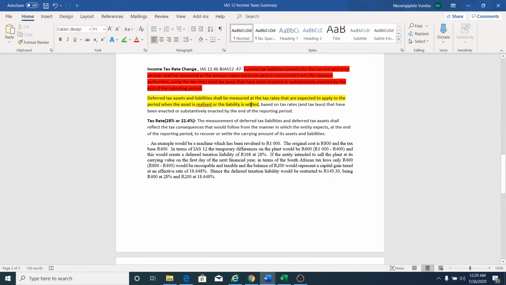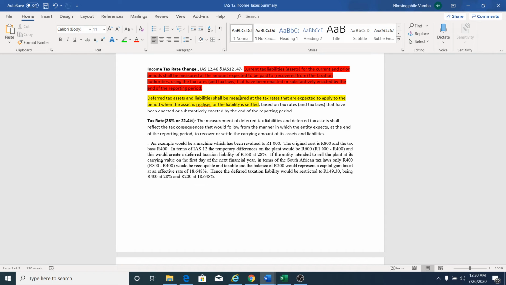The idea behind deferred tax is that if it's a deferred tax asset, it's going to be realized in the future, not now. And if it's a deferred tax liability, it's going to be settled in the future, not now. So you need to use the rate that you know or that you expect will be applicable when you settle the liability or when you realize the asset.